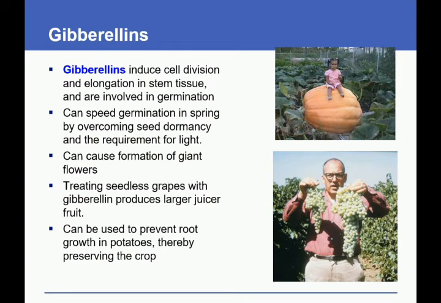Gibberellins. Gibberellins induce cell division and elongation in stem tissue and are involved in germination. They can speed germination in spring by overcoming seed dormancy and the requirement of light. They can cause the formation of giant flowers. Treating seedless grapes with gibberellin produces larger, juicier fruit. It can be used to prevent root growth in potatoes, thereby preserving the crop.